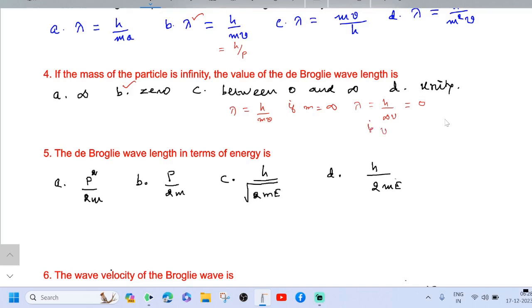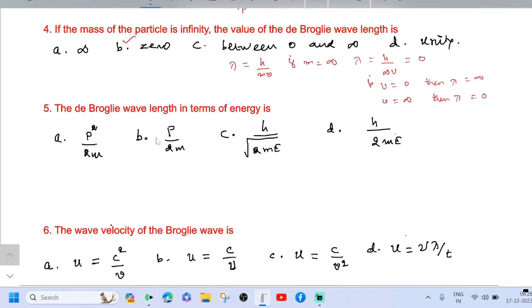If v equal to 0, then lambda equal to infinity. If v equal to infinity, then lambda equal to 0. Therefore, matter waves are generated only when the particles are in motion.